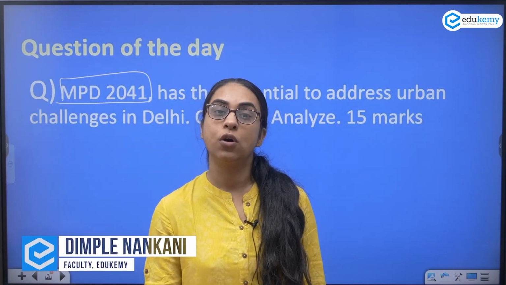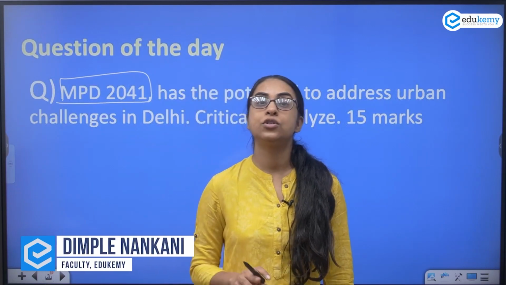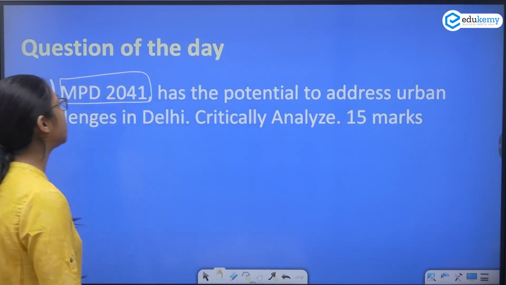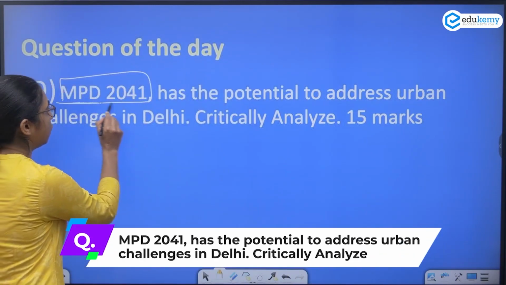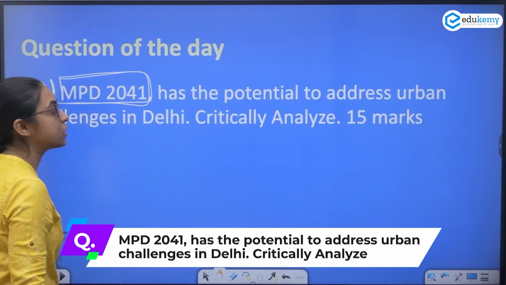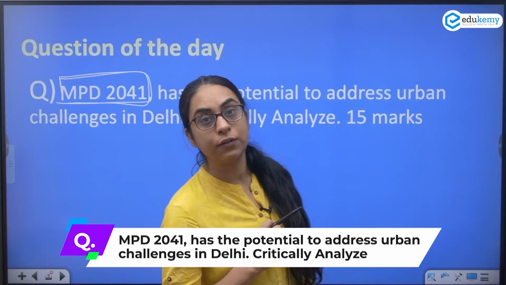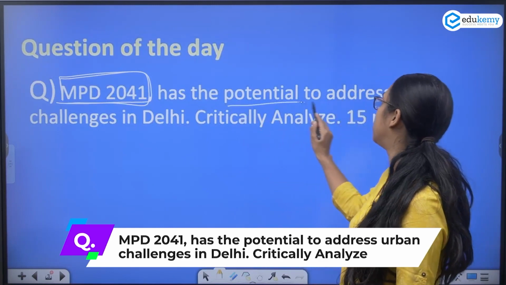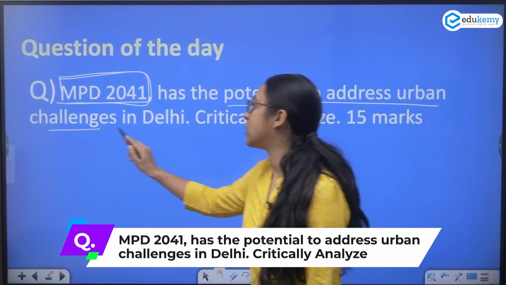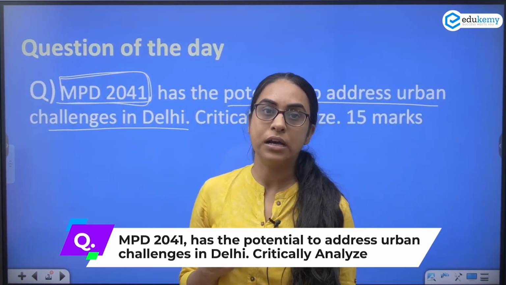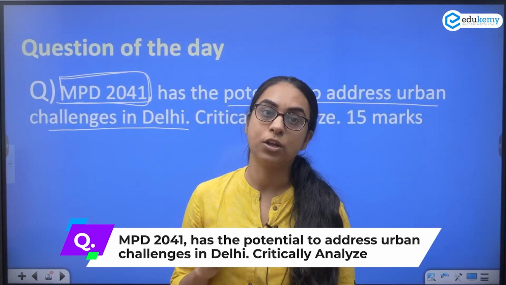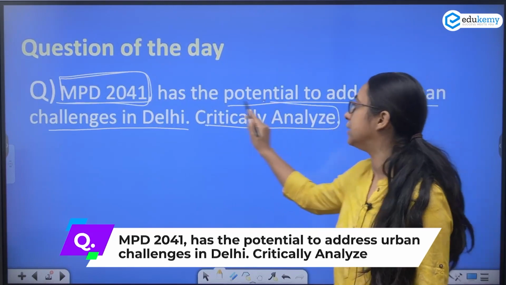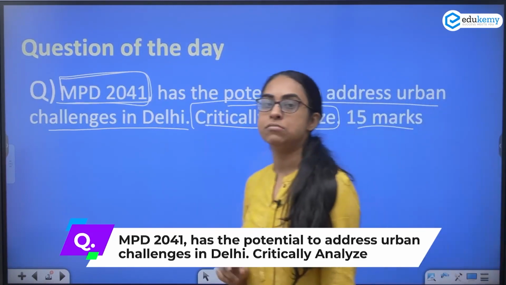This is a video in the geography optional and we would be dealing with a question of settlement geography. So let's start with the question of the day. The question is about the master plan for Delhi 2041. So we know that Delhi government has come up with the master plan for Delhi that will be applicable till 2041. So this master plan of Delhi 2041, the question has asked that the master plan for Delhi 2041 has a potential to address the urban challenges in Delhi. Critically analyze, and this is for your 15 mark question, right?